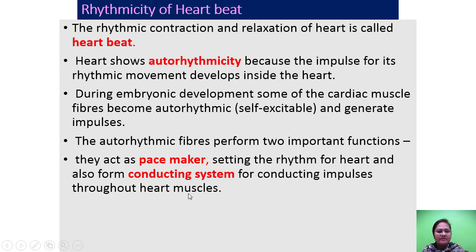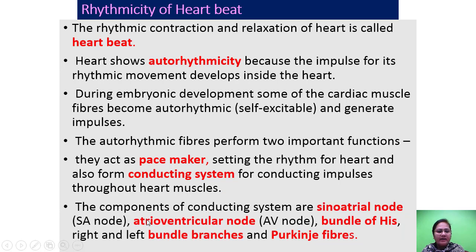the heart muscles. The components of the conducting system are the sinoatrial node, that is the SA node, atrioventricular node, AV node, bundle of His, right and left bundle branches and Purkinje fibers. Now all these parts we have studied in the conducting system of the heart, how the heart works. That is, we have studied SA node, AV node, bundle of His and Purkinje fibers.